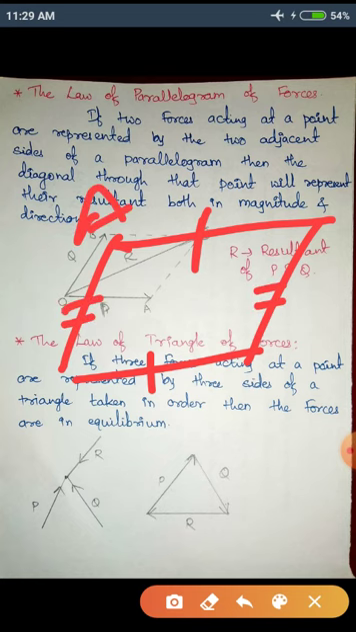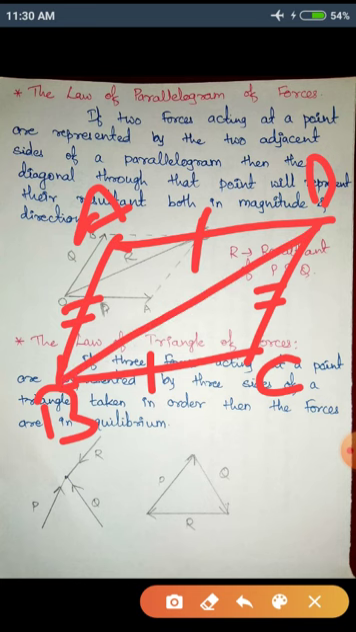So I'll say this is A, B, C, D. So BC is the opposite side of AD, AB is the opposite side of CD. Therefore, the length of AB is equal to the length of CD, and the length of BC is equal to the length of AD. This is what a parallelogram is. And the distance B to D is called the diagonal of the parallelogram. BD is the diagonal of the parallelogram.